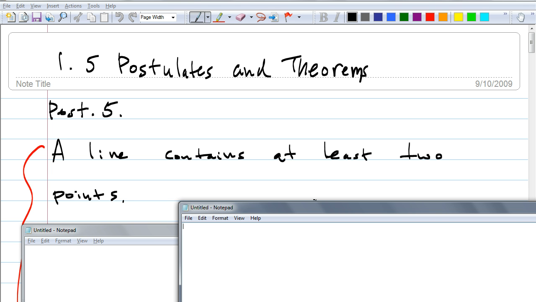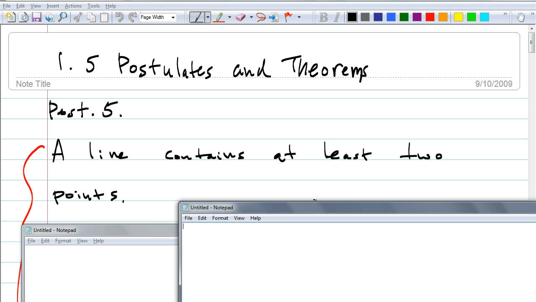Say it again. Oh, but a line does contain 8 points, doesn't it? Why do you suppose they use this word, a line contains at least 2 points? Why not say a line contains at least 1 point? Doesn't a line contain at least 1 point? A line is made up of millions of points, right? Infinitely many.